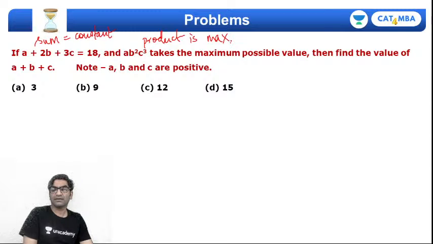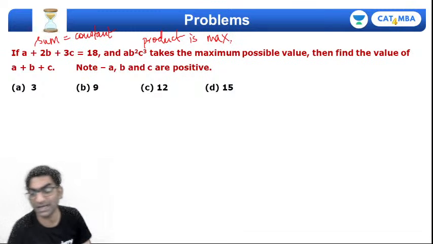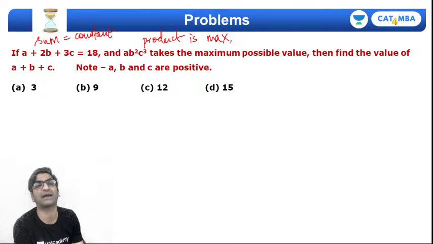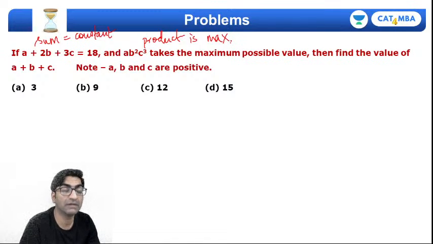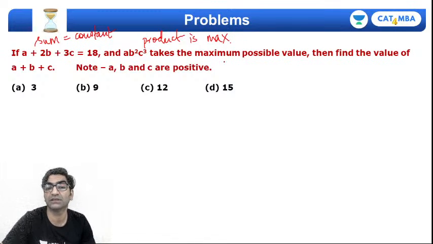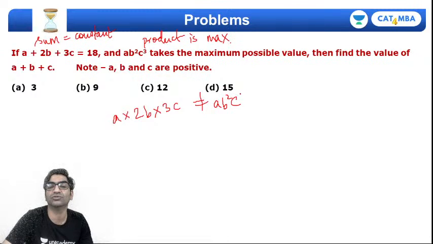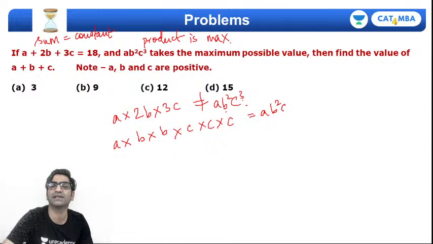But the question here is: is the product maximized for the same variables whose sum is constant? Is the product that of the same variables which are being added? Well, the answer is no, because if I multiply a into 2b into 3c, then I won't get ab square c cube. In fact, ab square c cube you'll only get if you multiply a with b into b and with c into c into c. This will be equal to a b square c cube, right?